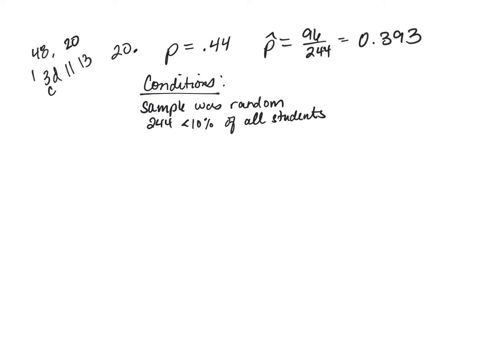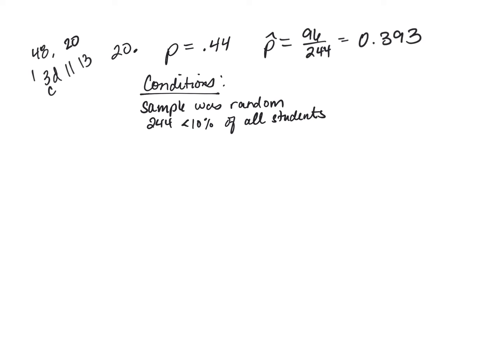What is it less than 10% of? That has to be reasonable. Jalen. So if I have proportions, I'm going to check success failure. So if I have P's, I'm going to check np and nq. If I have a mean and the standard deviation, then I'm going to use the CLT.